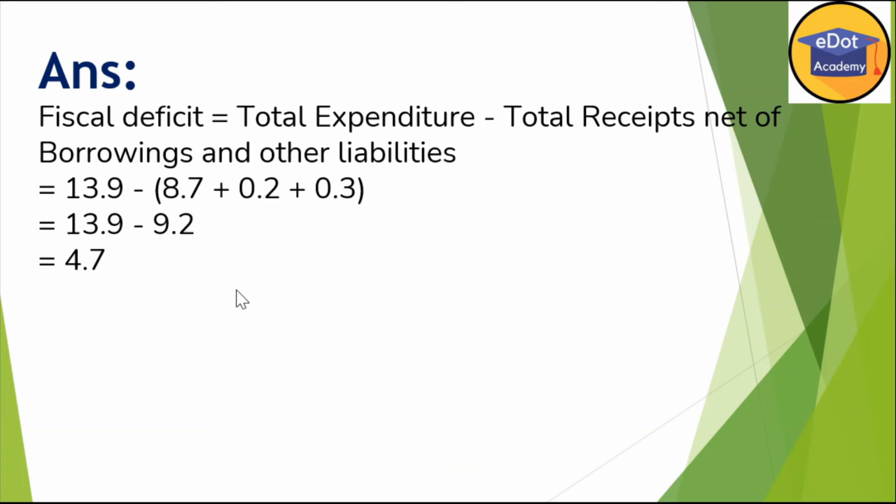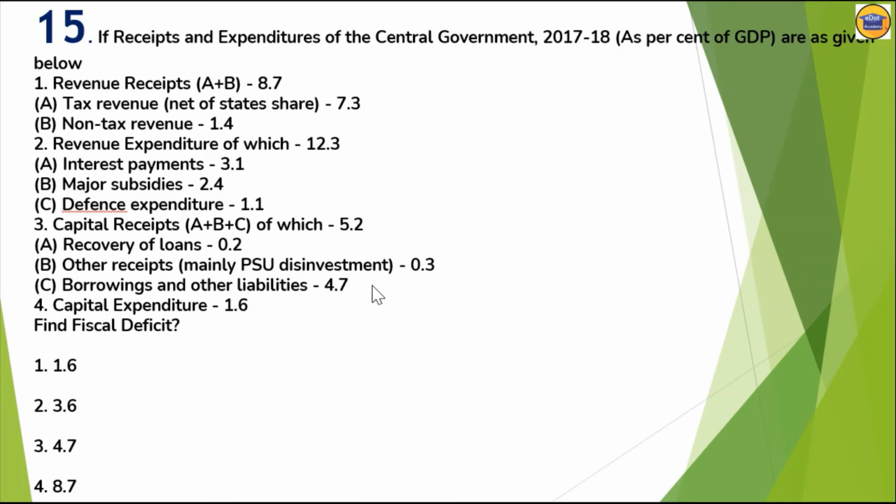One more shortcut I will tell you: this fiscal deficit is always equal to your borrowings, 4.7. So if you are smart enough, don't calculate anything. Directly we can write what the fiscal deficit is. It is always equal to borrowings. I told you the formula also, but directly you can write whatever the borrowing is, that is always equal to your fiscal deficit.